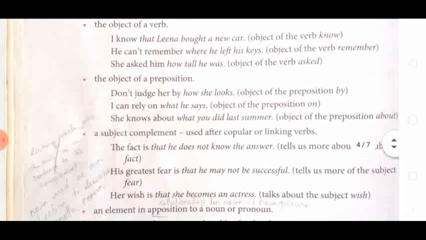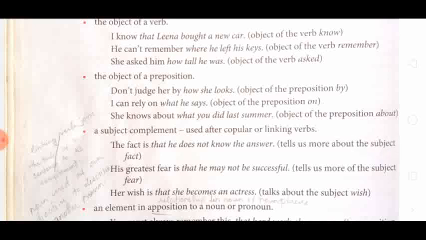Then the next function is the object of preposition. Don't judge her by how she looks. Object of preposition: the preposition here is by, and how she looks is its object. I can rely on what he says. On is the preposition, and the clause is the object of the preposition on. I can rely on what?